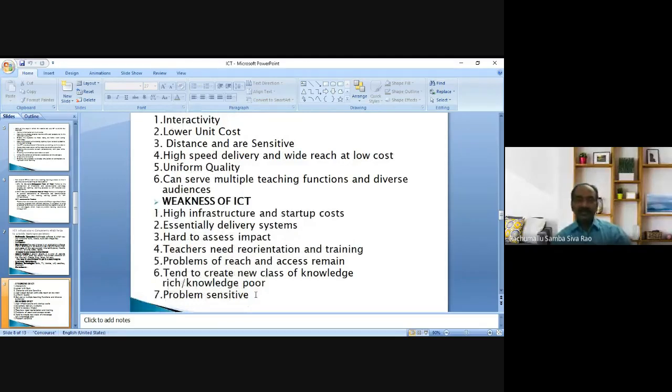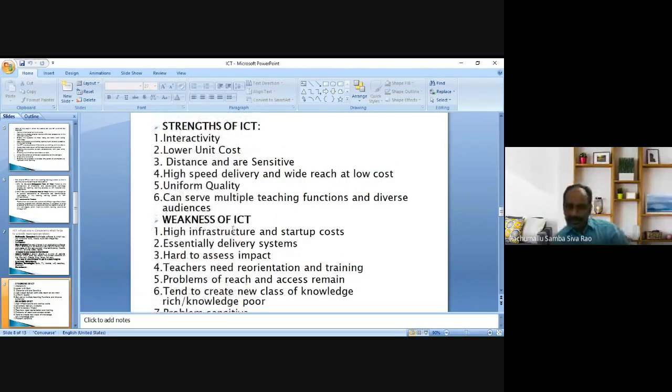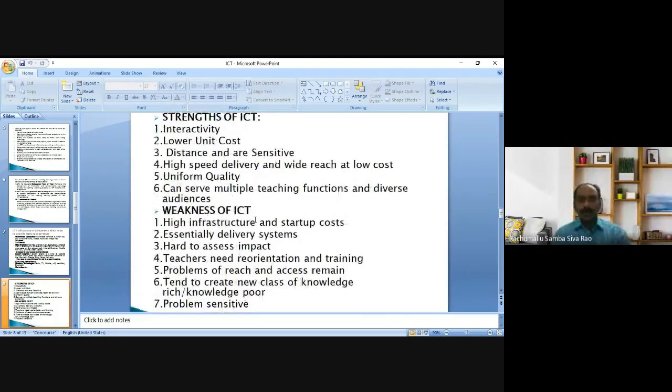So these are weaknesses of ICT. We have discussed the strengths of ICT and weaknesses of ICT. A teacher has to know what the strengths and weaknesses of ICT are in order to successfully integrate the technology in the teaching learning process, in turn to obtain a good result.